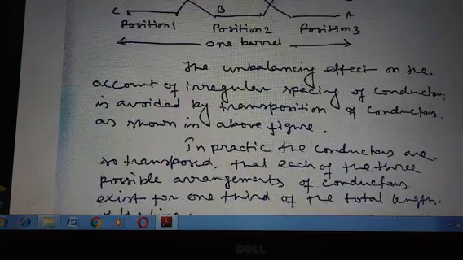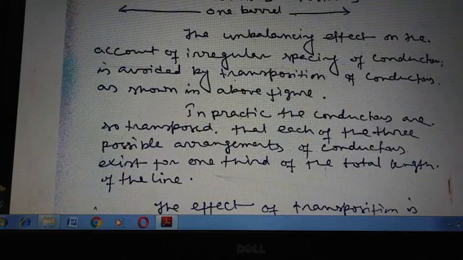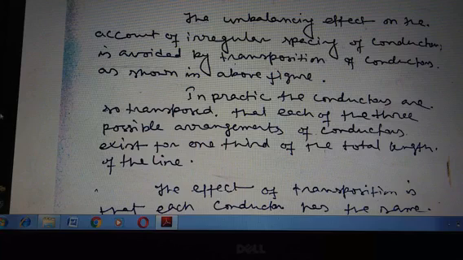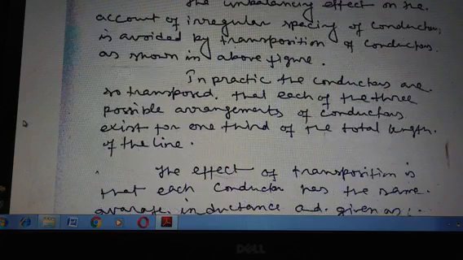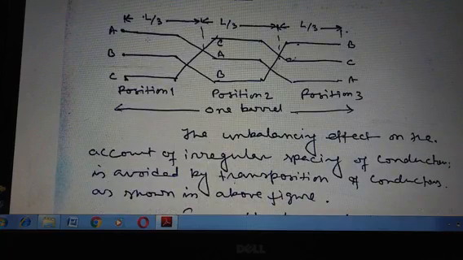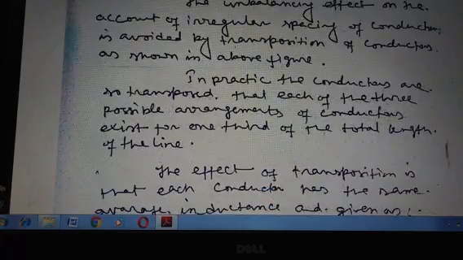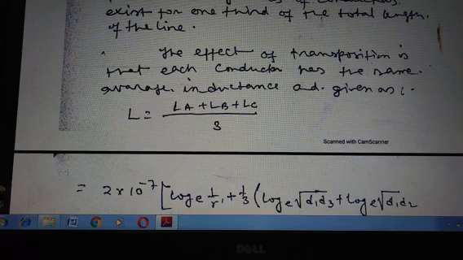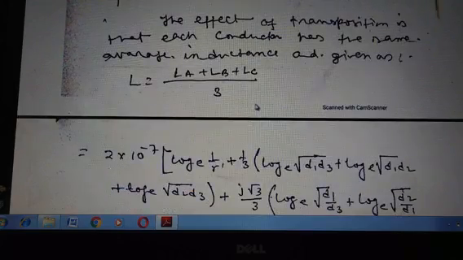So in practice, the conductors are so transposed that each of the 3 possible arrangements of conductors exists for 1/3 of the total length of the line. So the total length is divided into 3 sections, that is L by 3, L by 3, and L by 3. The effect of transposition is that each conductor has the same average inductance, given by L equals (LA + LB + LC) divided by 3.